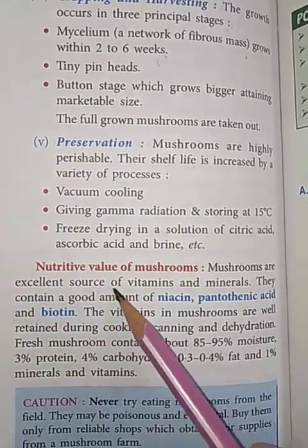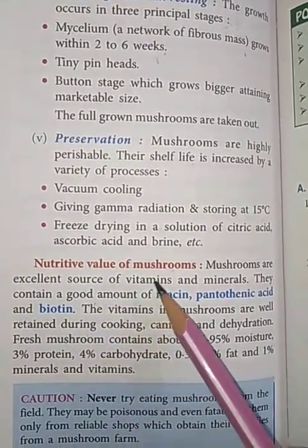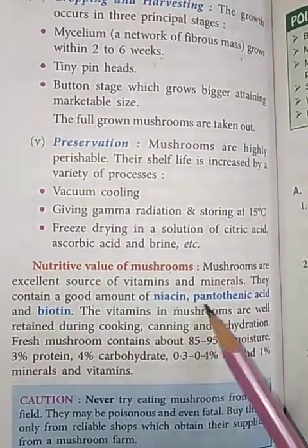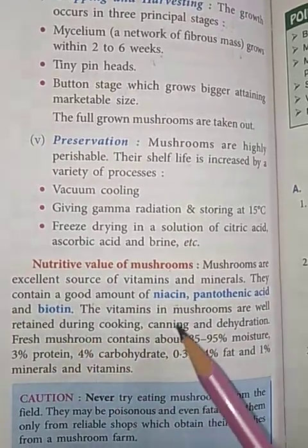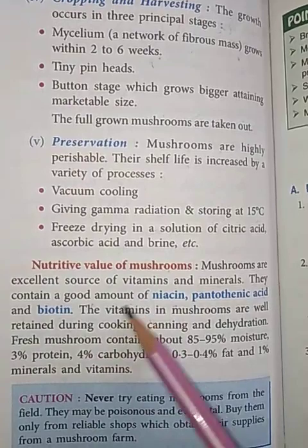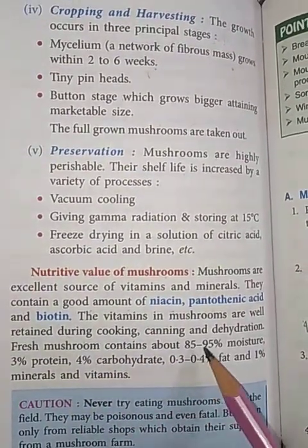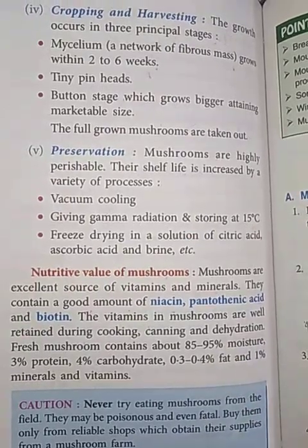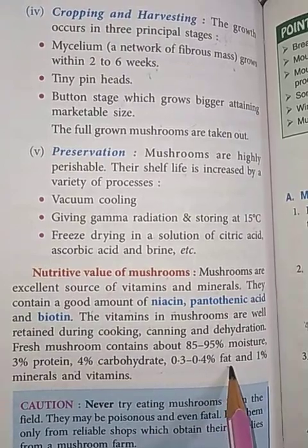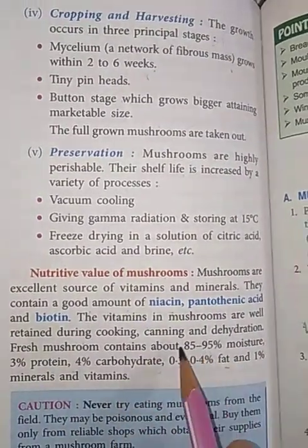Now about the nutritive value of mushrooms. Mushrooms are an excellent source of vitamins and minerals. They have a good amount of niacin, pantothenic acid and biotin. Mushrooms are well retained with vitamins when they are cooked. And fresh mushrooms contain about 85 to 95% moisture, 3% protein, 4% carbohydrate, some amount of fat, and 1% minerals and vitamins. So it is all about the nutritive value of mushrooms.